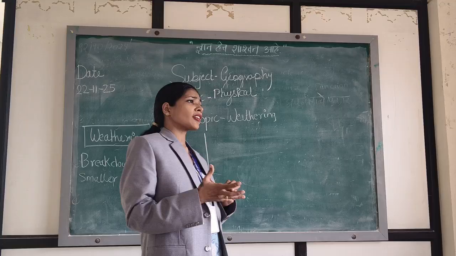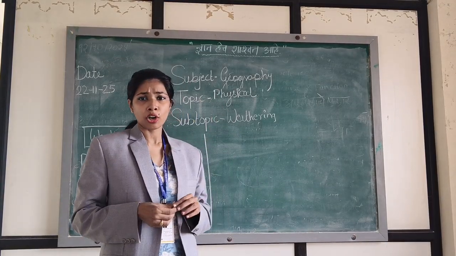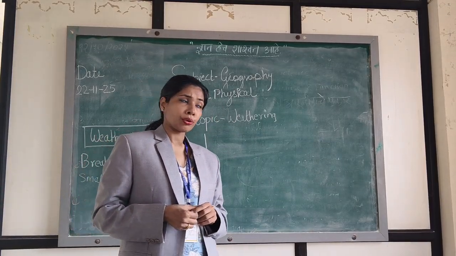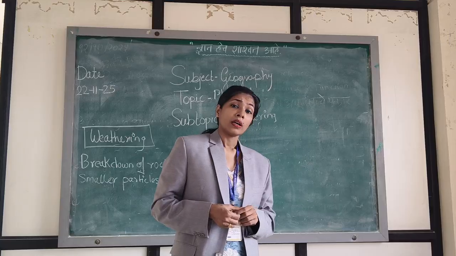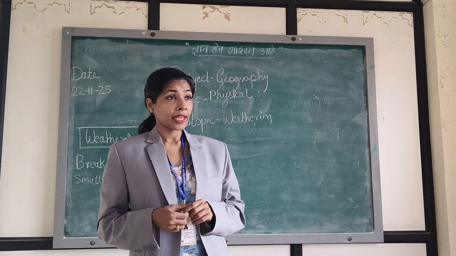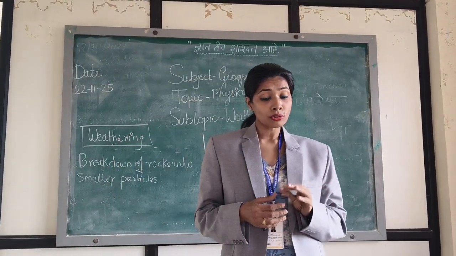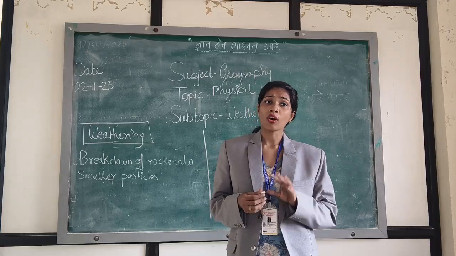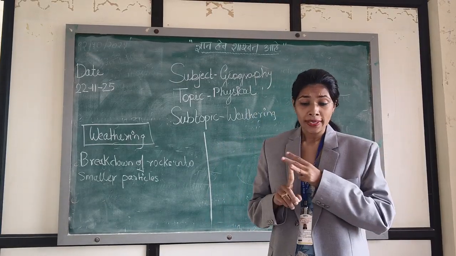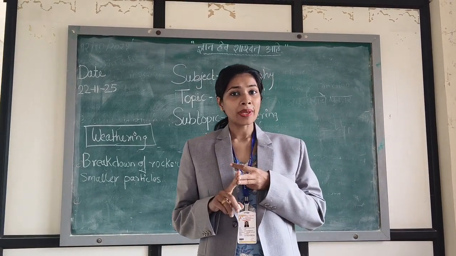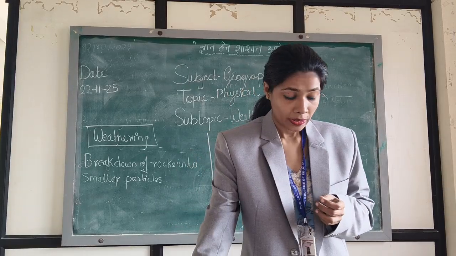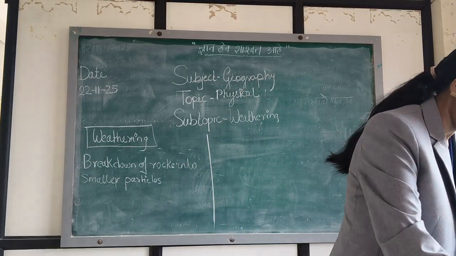But how is it broken? Does the wind directly break the rock or stone? No. Continuous action of air and water. Yes. So today we are going to learn the types of weathering. There are 3 types of weathering: physical weathering, chemical weathering, and biological weathering. Is that clear? So I'll show you something.